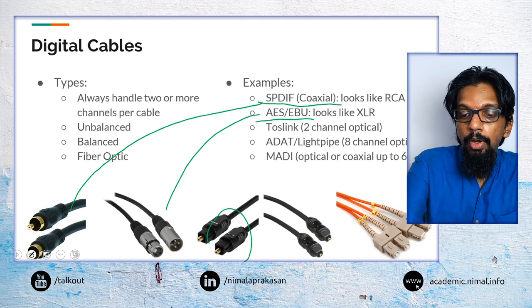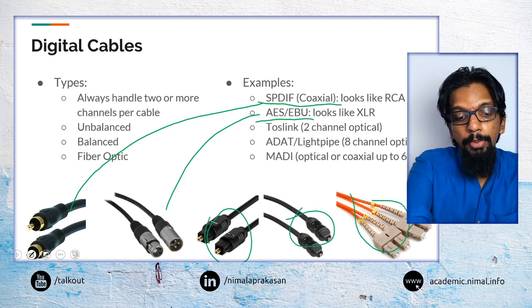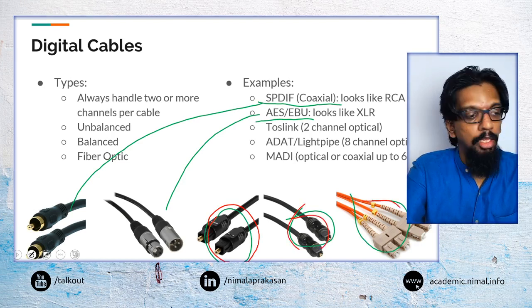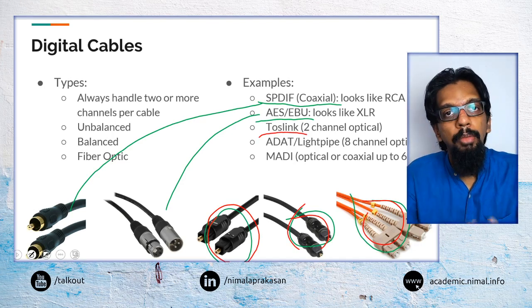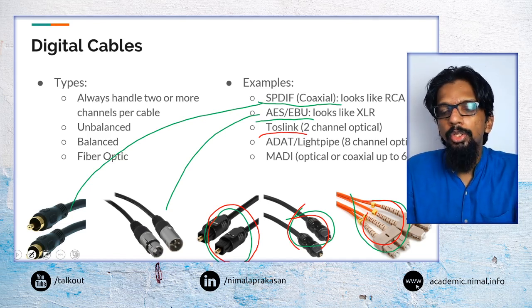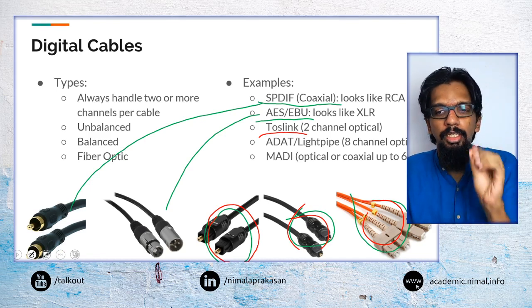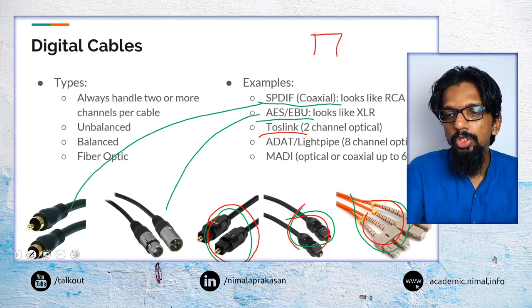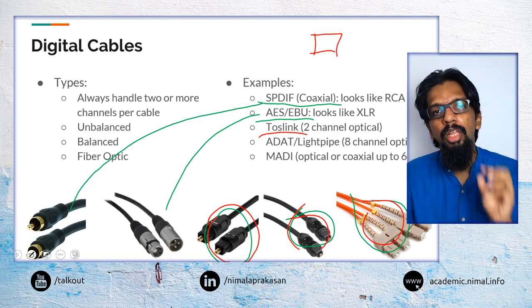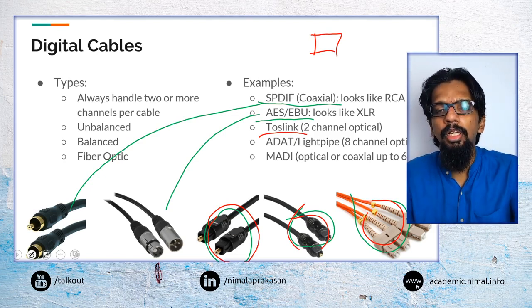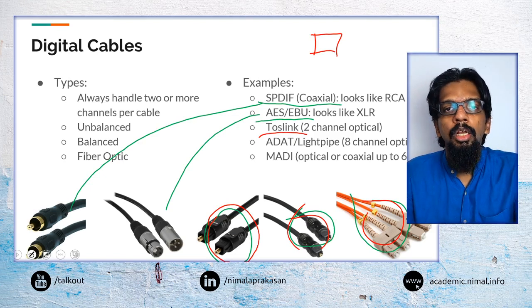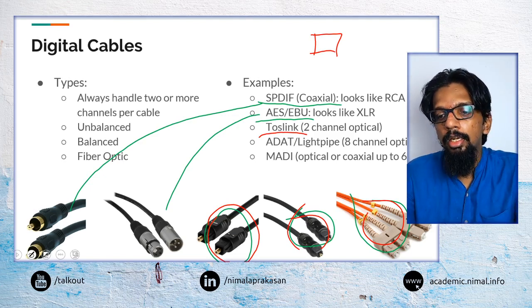Then we have a number of fiber optic cable possibilities. Some of them are, say, Toslink cables, which are very common in consumer applications. So you may see Toslink connectors. These are small square connection ports that you may see in the back of some DVD players and televisions and so on. So that is a consumer optical standard.